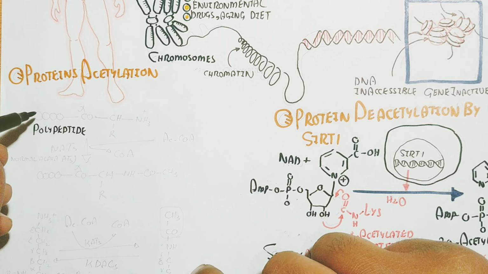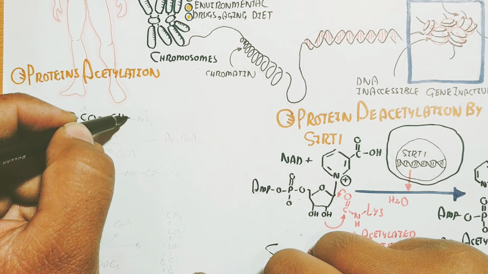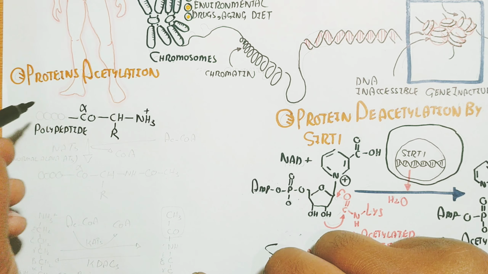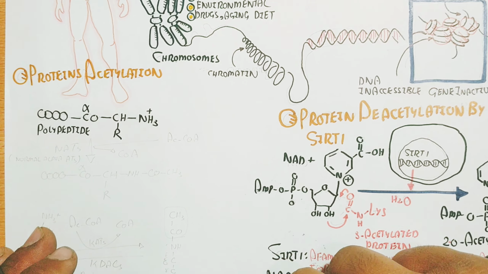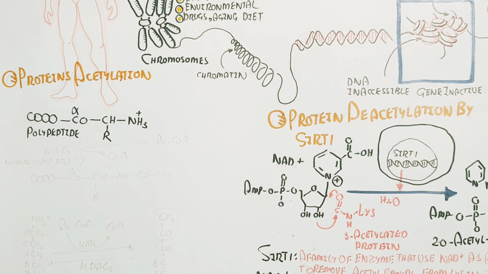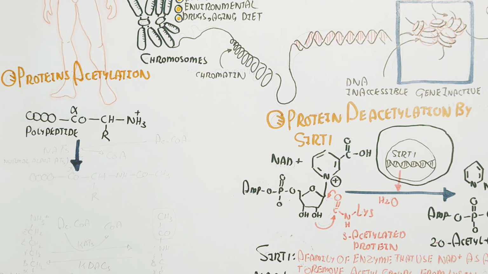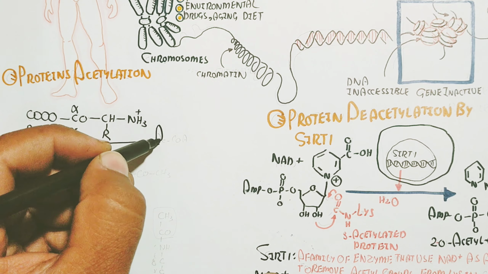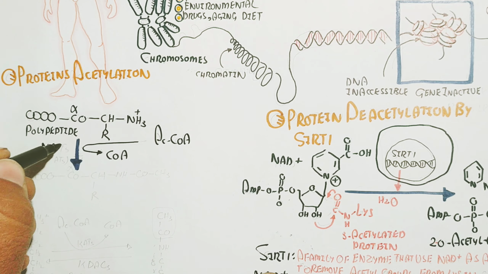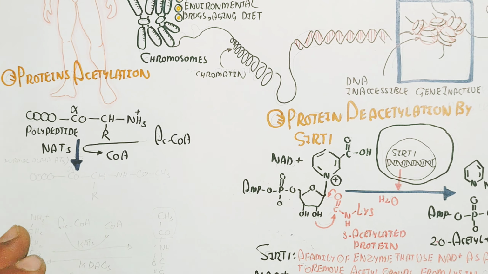Let's understand about protein acetylation. Here is the polypeptide which contains an alpha carbon attached to the lysine residue. The lysine residue is responsible for accepting the acetyl group from acetyl-CoA. So acetylation will occur.